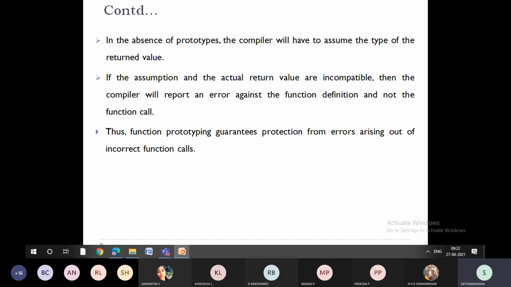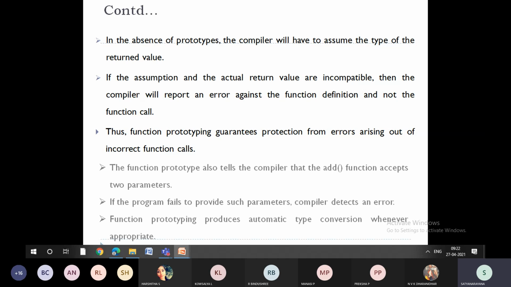So what is the compiler's work? It will just process it, and you will get the final output as an error. So the main advantage of function prototyping is that it will protect from the errors which come because of incorrect function calls. Now we will see a little bit about it.